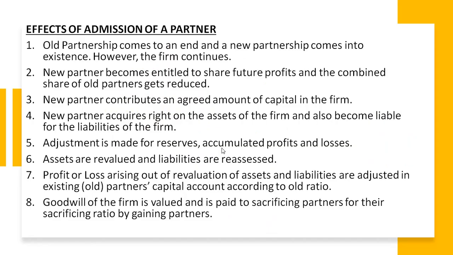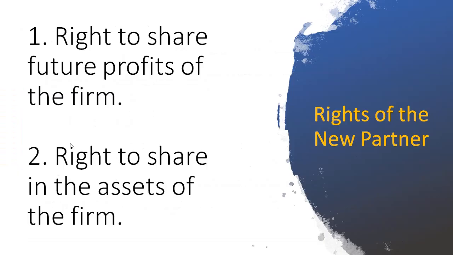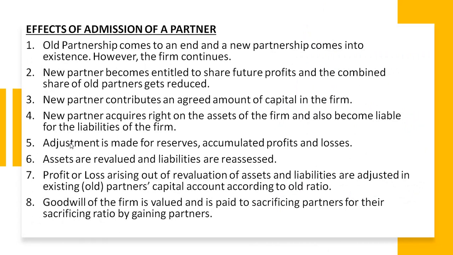When a new partner is admitted, he contributes a certain amount of capital in the business, which will be agreed in the partnership deed, or they will agree if there is no partnership deed. Now when the new partner comes in, he gets a right on the assets of the firm, as discussed here also. But at the same time, he will be liable for the liabilities of the firm also. By liable, we mean responsible. So he will be responsible to pay off the liabilities of the firm also.